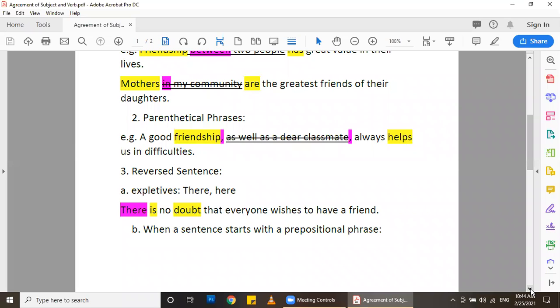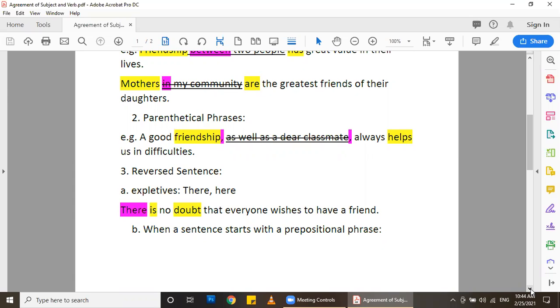Here, a good friendship, the subject is friendship, it's singular, so I don't say help, I say helps. Even if I have as well as a dear classmate, classmate is not the subject. Okay, so when I have a phrase between two commas, we call this a parenthetical phrase, and I have to keep in mind that it doesn't affect the subject-verb relationship.